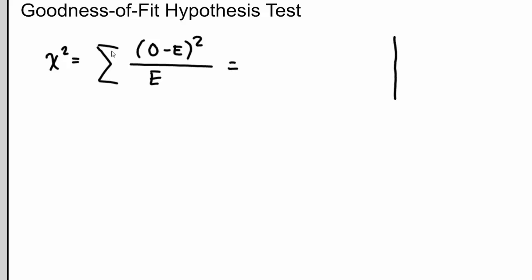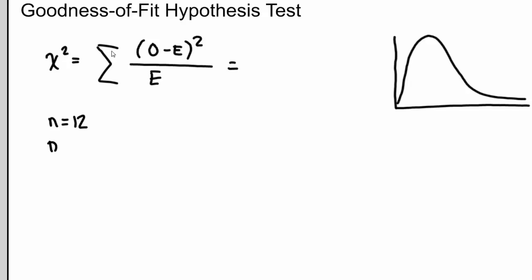All right, now it's a chi-square distribution, so it's going to look something like so. How many categories? Well, n is 12. There's 12 months, and so the degrees of freedom is k minus, so actually k, sorry, k is the number of categories. K-1 is the degrees of freedom, so 11.